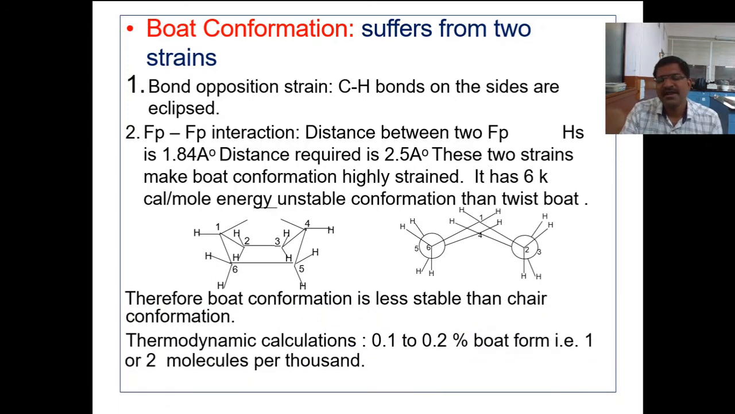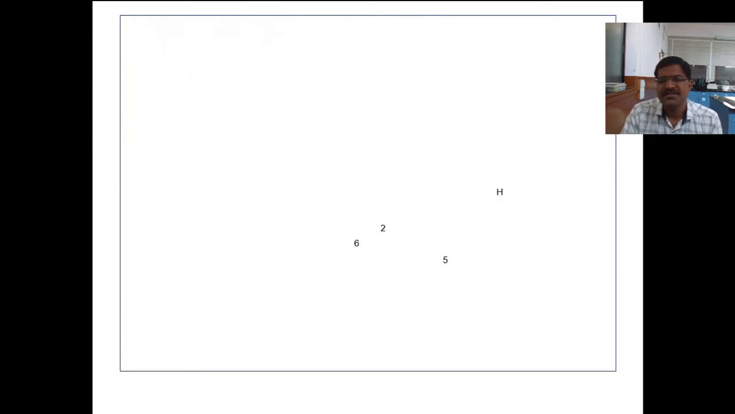Thermodynamic calculation shows that only 0.1 to 0.2% boat form exists, that is 1 or 2 molecules per 1000 molecules of cyclohexane. That means the boat conformation rarely exists because it is unstable.